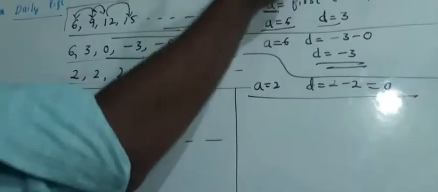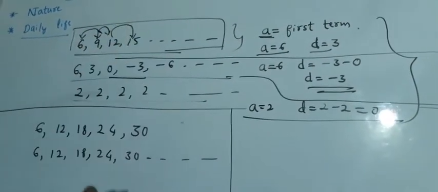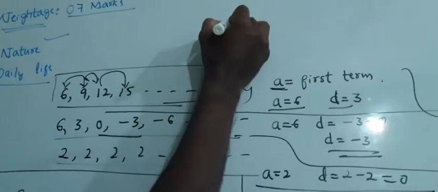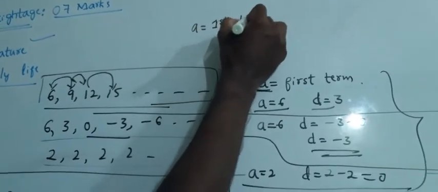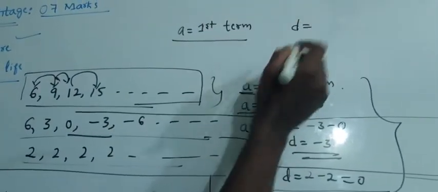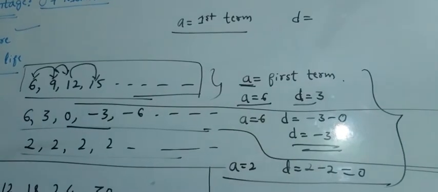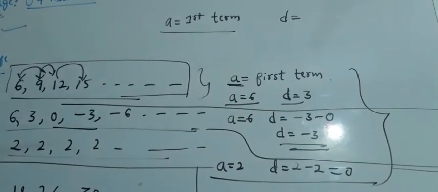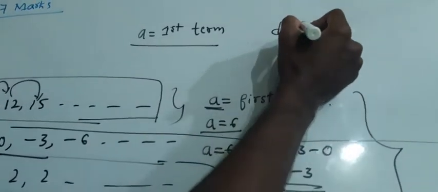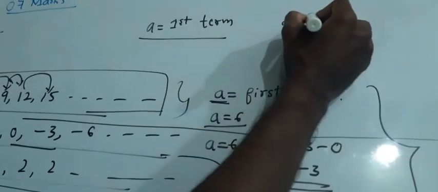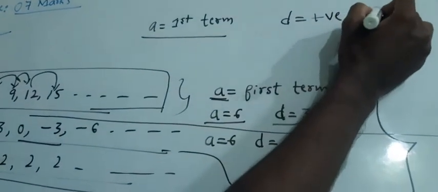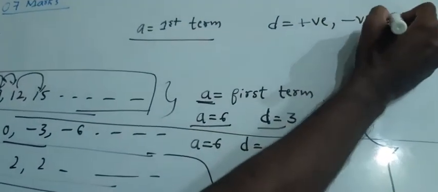Now when we look at these three sequences, what do we get to know? The alphabet A indicates the first term, and D is the difference between two consecutive terms, and it will be constant across the series. Through these three examples, we conclude that D can be positive in the first case, negative in the second case, and 0 in the third case.